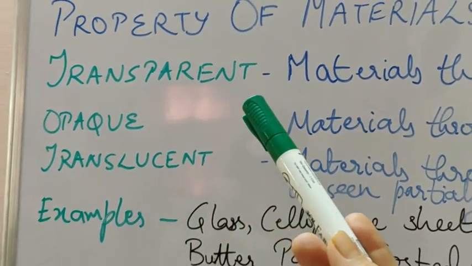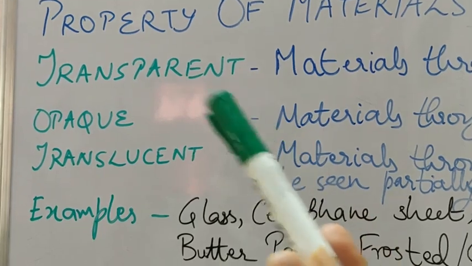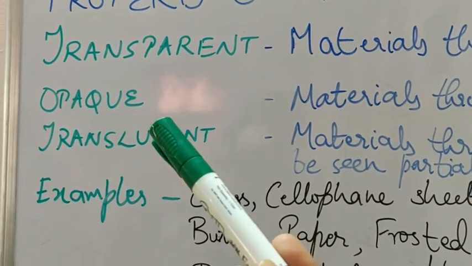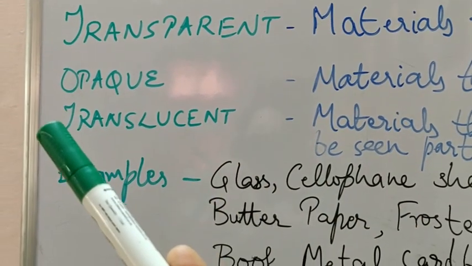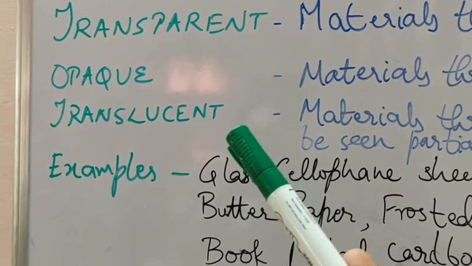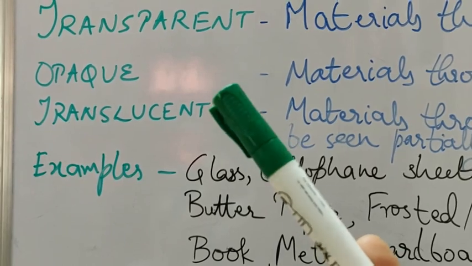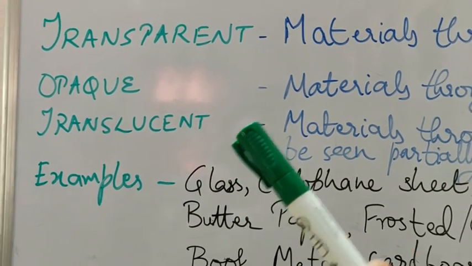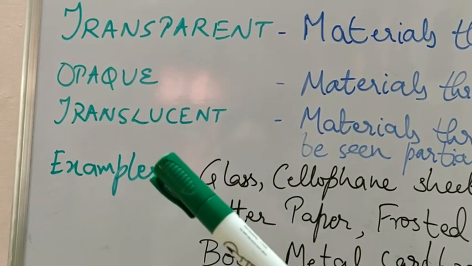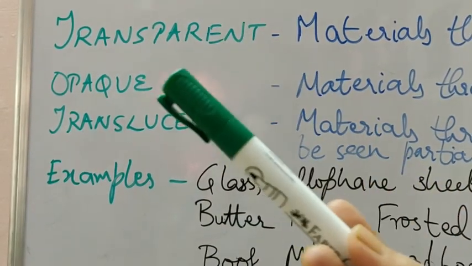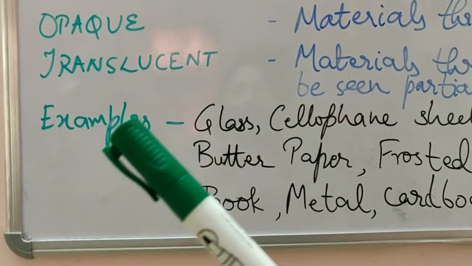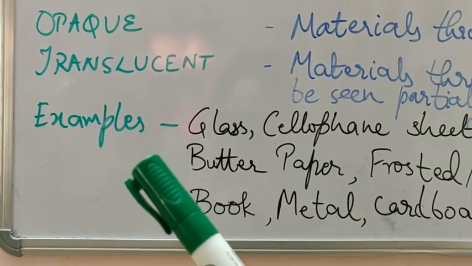Transparent materials allow all light to pass through them. Opaque materials do not allow any light to pass through them. Translucent materials allow a little amount of light to pass through them. So I hope, students, you have understood these three different types of materials and the differences between them. Now come to examples of these.